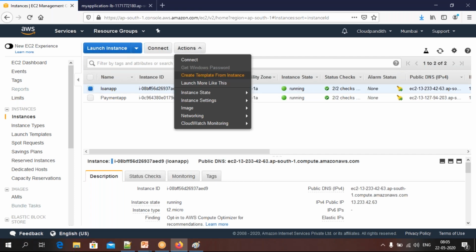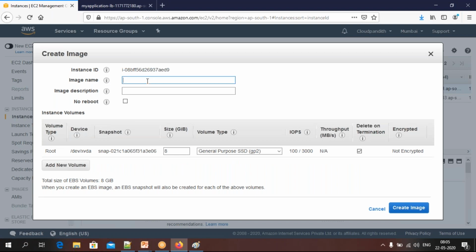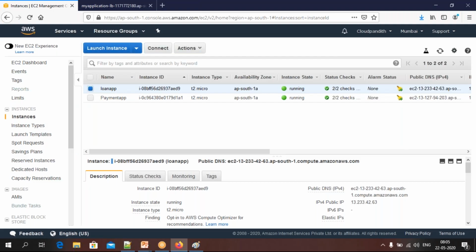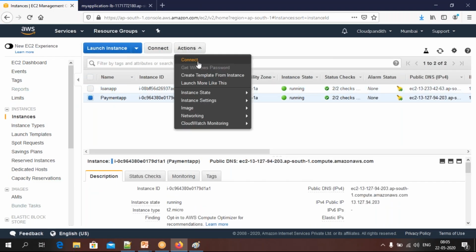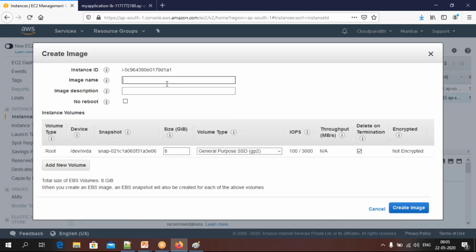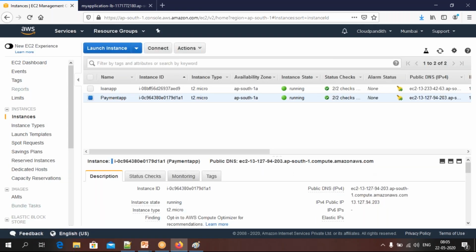Select it, click Actions, click Images, then Create Image. Here you need to give the image name. What is this? Loan IMG. That's all. Click Create Image. Next, select this one, click Create Image, and here it's payment IMG. Just click Create Image. So you have created two images.